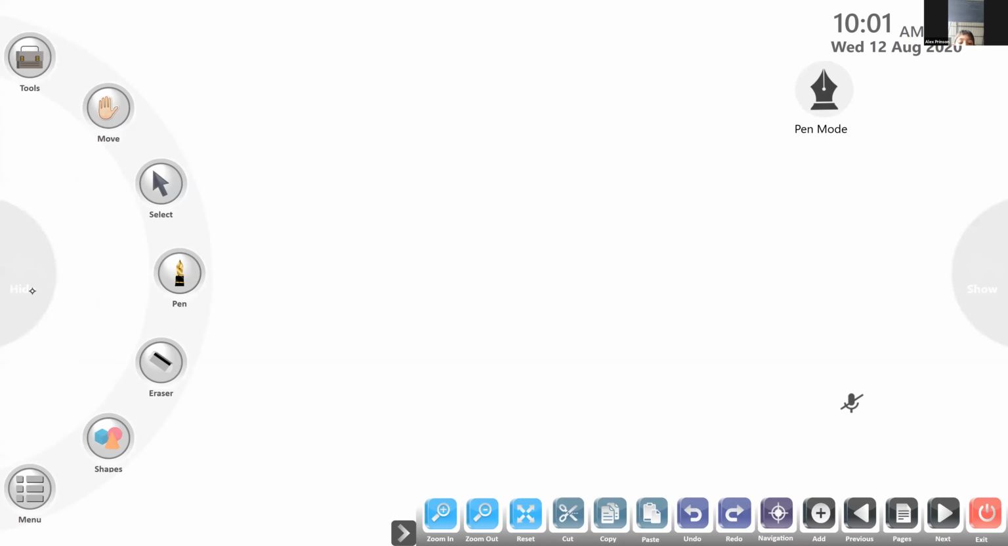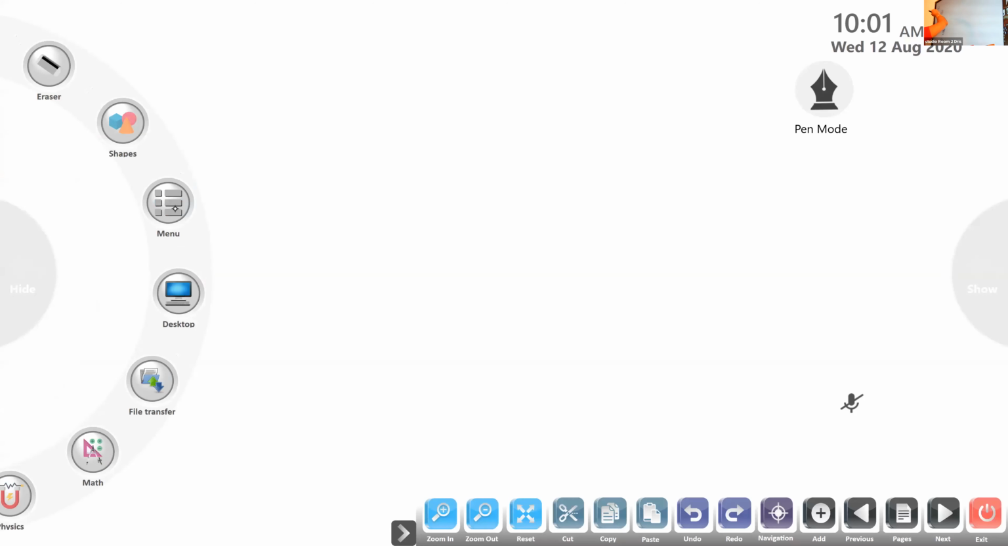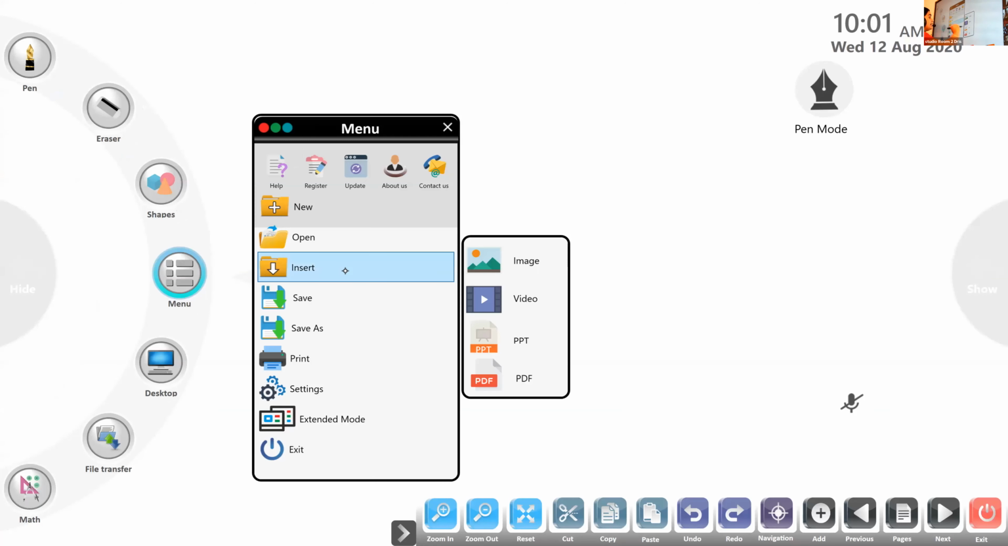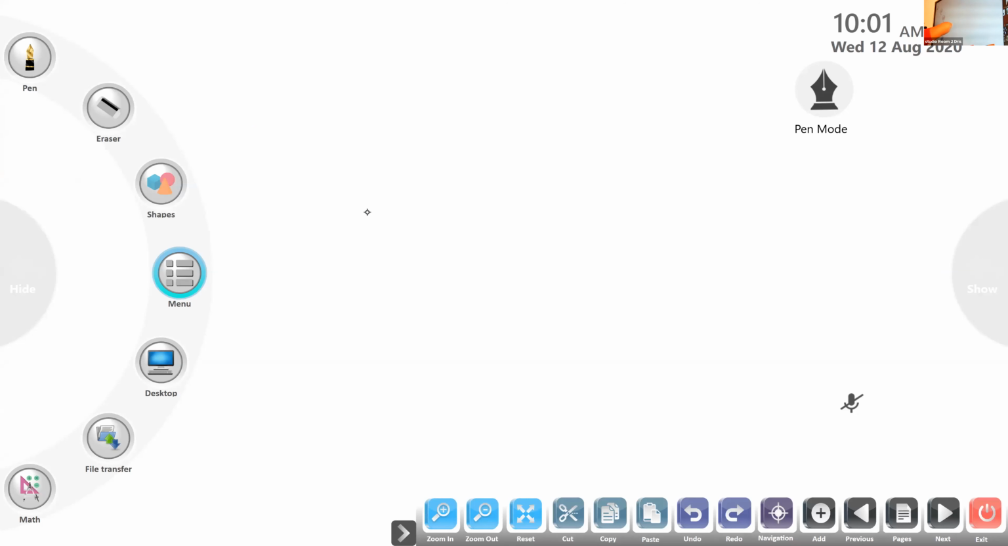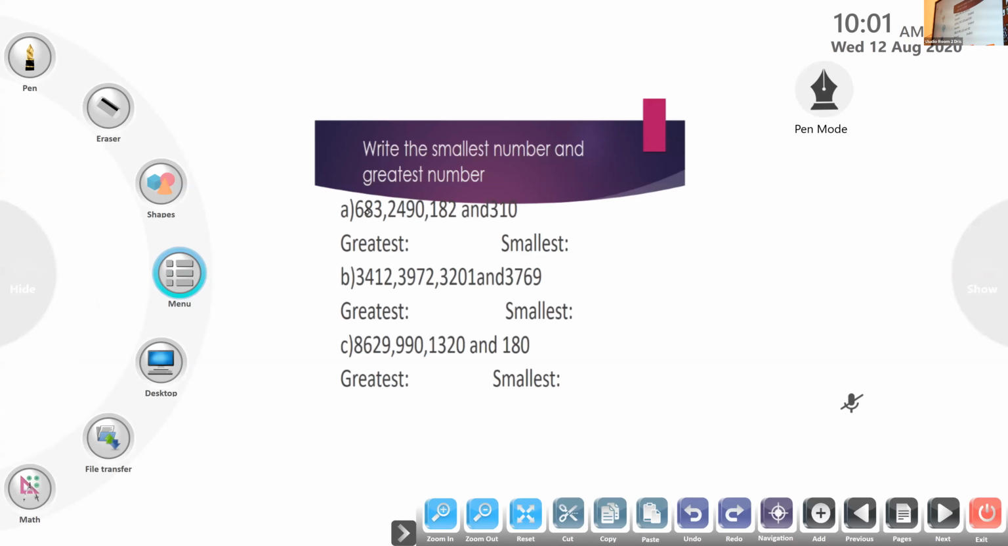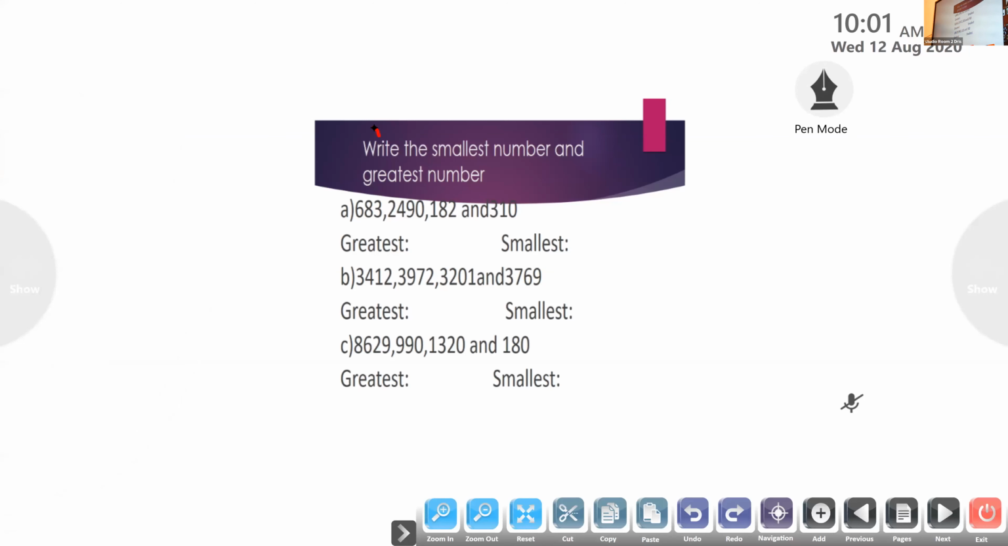Now I am sure we are going to discuss how we will find the greater number, the greatest number and the smallest number when more than two numbers are given. Here you can see, write the smallest number and greatest number.